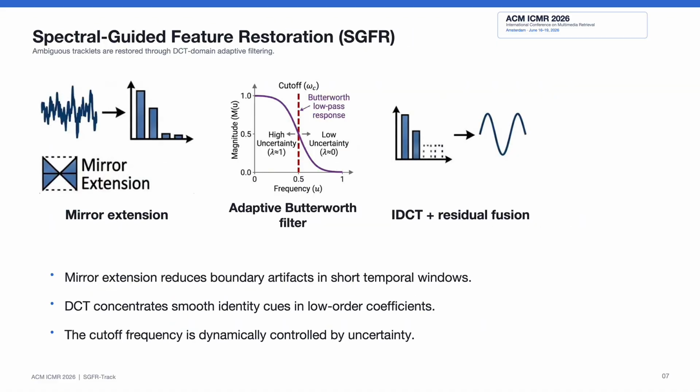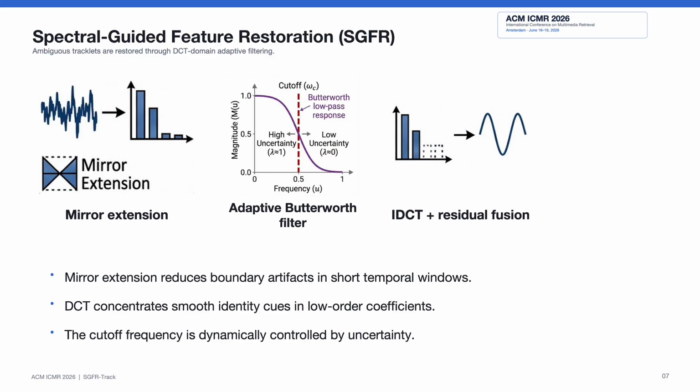For ambiguous tracklets, we apply the spectral guided feature restoration module. This module has 3 main steps. The first step is mirror extension. Since the feature buffer is short, directly applying a spectral transform may introduce boundary artifacts. Mirror extension improves boundary continuity and makes the frequency representation more stable. The second step is DCT transformation.